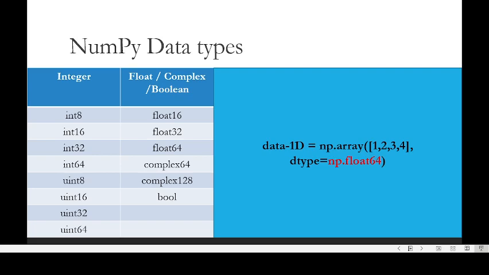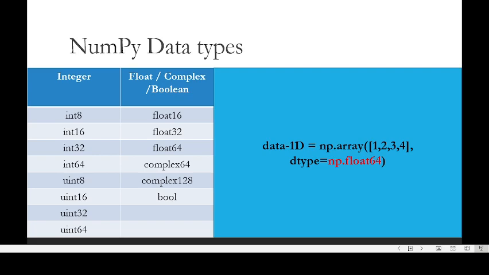If you specify the data type unsigned integer 8, it will occupy 1 byte for each data element. So that is why it is a compact way of storing the data, which is not possible in the Python list. There are also other data types: float, complex, boolean.